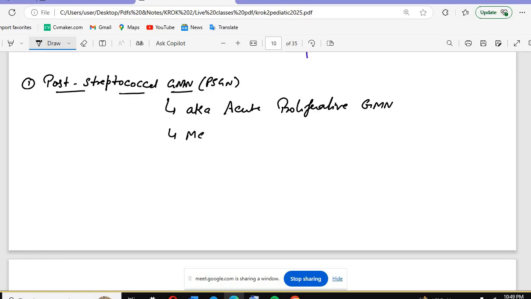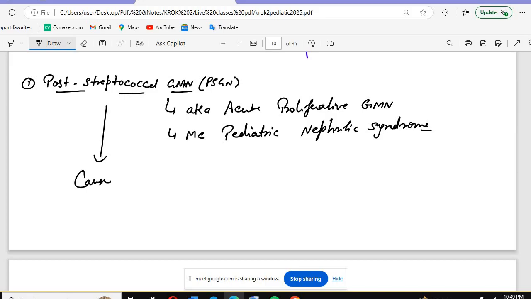This is the most common pediatric nephritic syndrome. Post-streptococcal glomerulonephritis is caused by group A beta hemolytic streptococcus, that is GABHS, and remember, this is Streptococcus pyogenes.